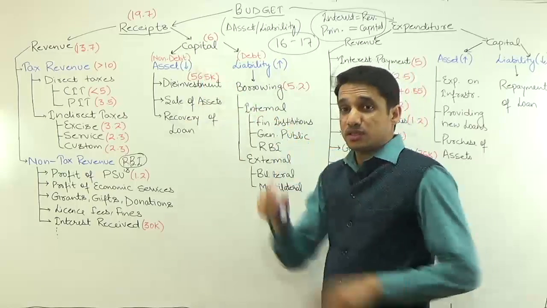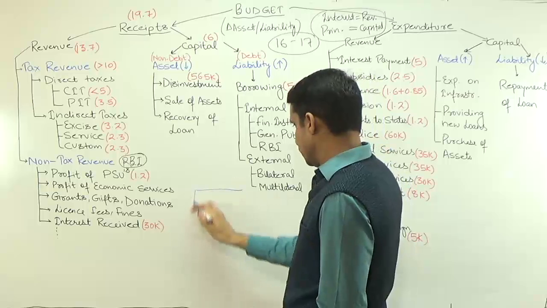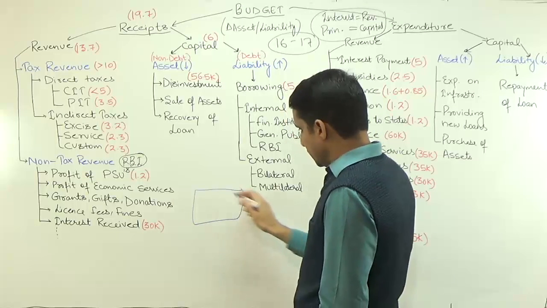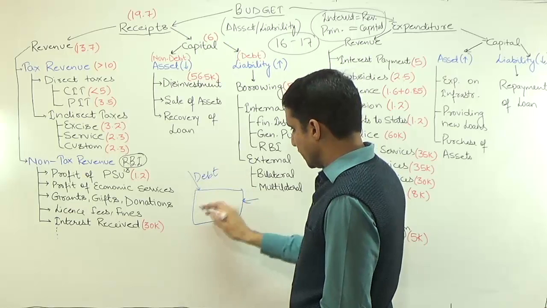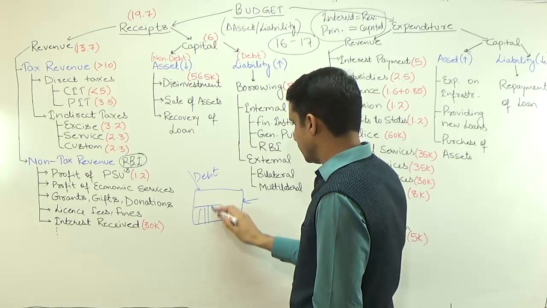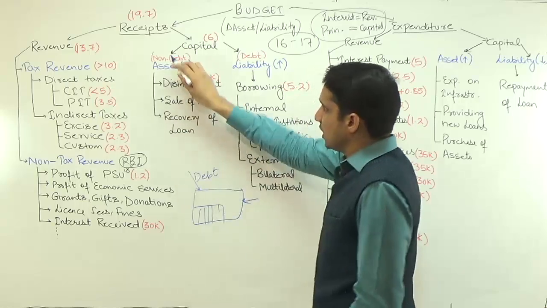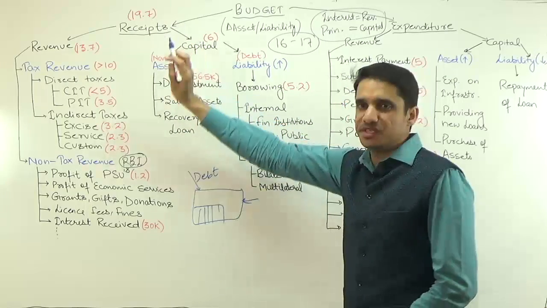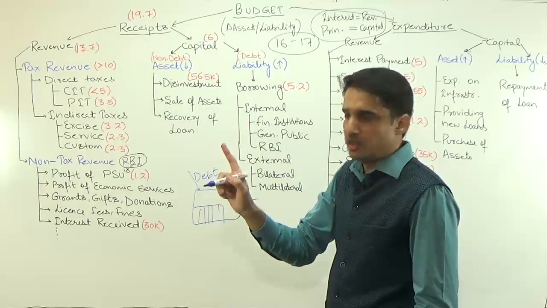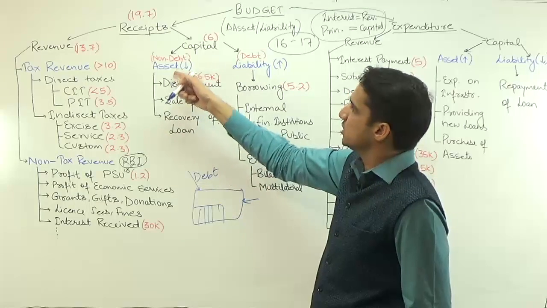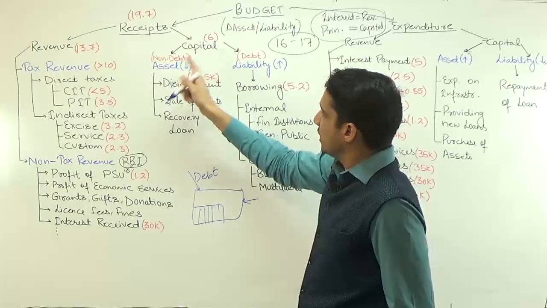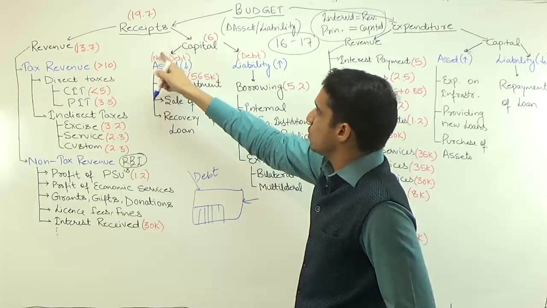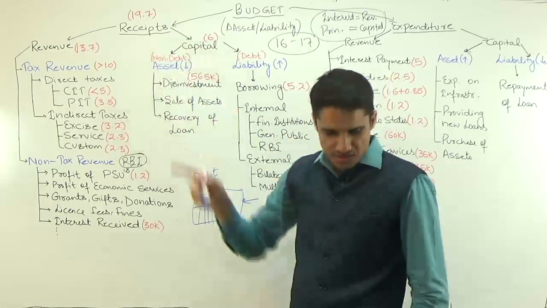But we also discussed how to start a new company. In that new company, the first one is your own money, then you can take a loan, and this loan is known as debt, and the third way is diluting the ownership. So all these ways are non-debt capital receipts because you are not borrowing from anybody. Just by diluting your own assets you are getting some money, but you are not borrowing from anybody. That is why this is also known as non-debt capital receipts.